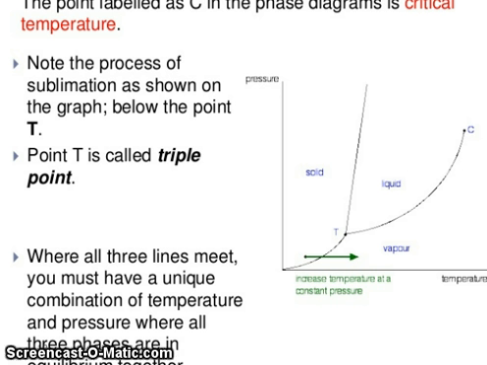Now the point labeled C, you can see in the phase diagram, is the critical temperature. Note the process of sublimation as shown on the graphs below the point T. Point T is called the triple point, where all the three lines meet. You must have a unique combination of temperature and pressure where all three phases are in equilibrium.